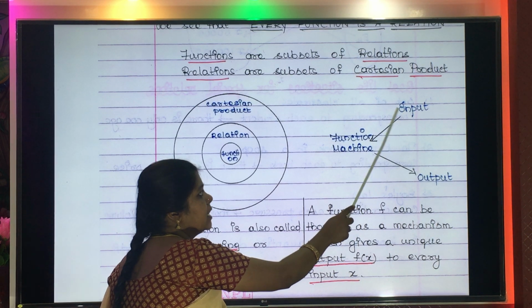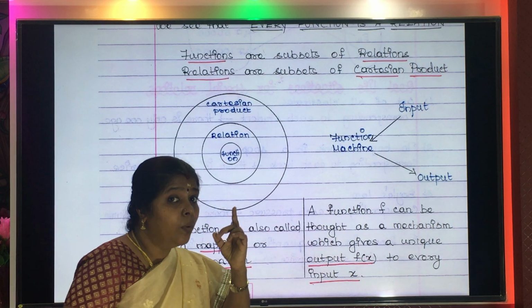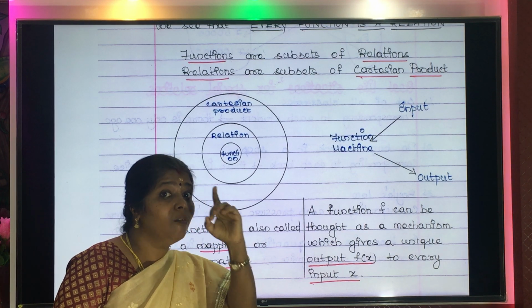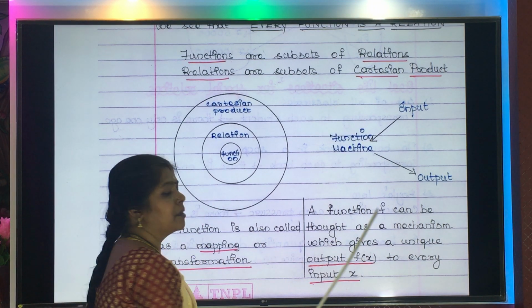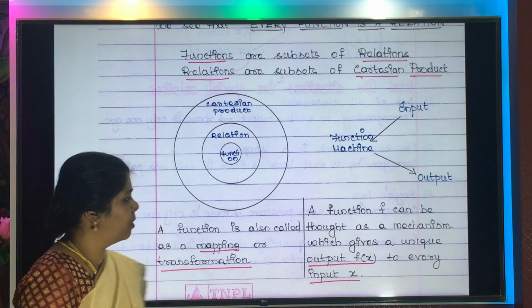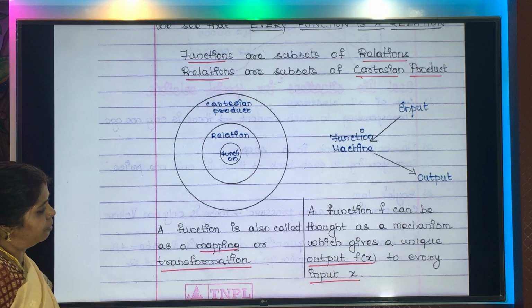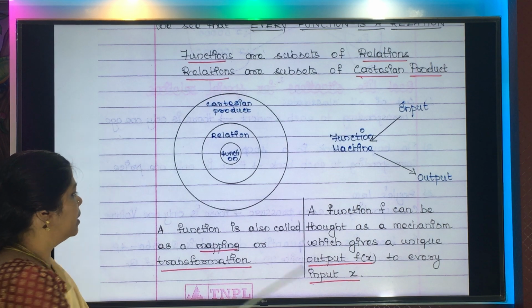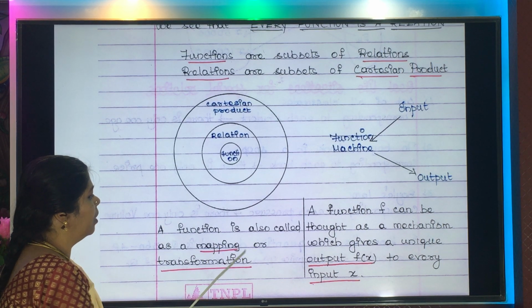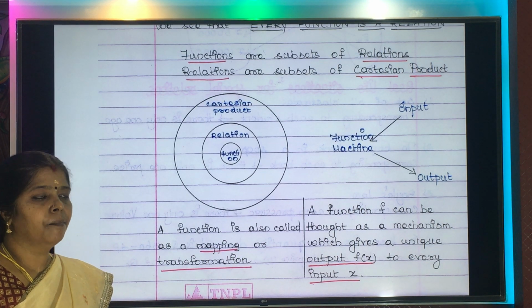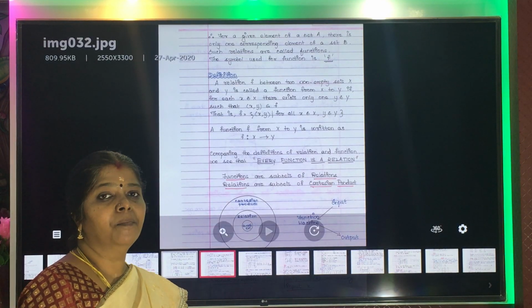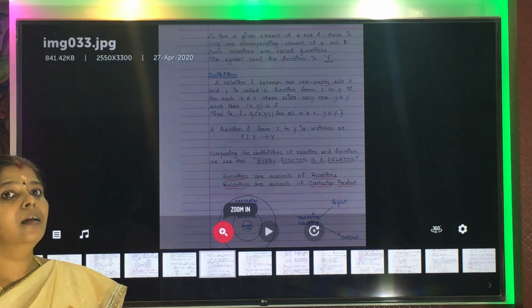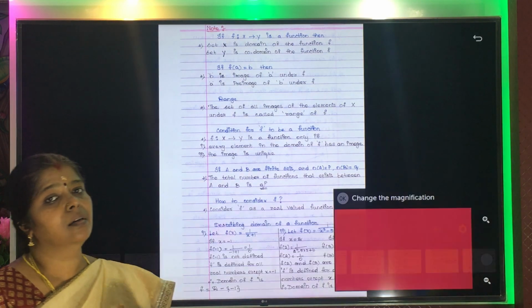So for each input x, you will get one and only one unique output, and that is represented as f(x). The other name for function is also mapping or transformation.